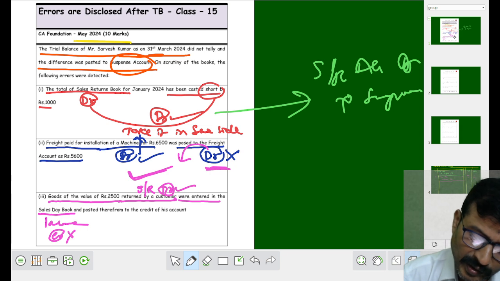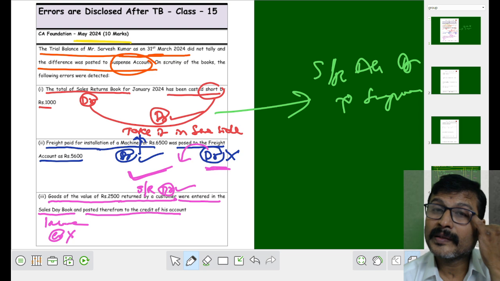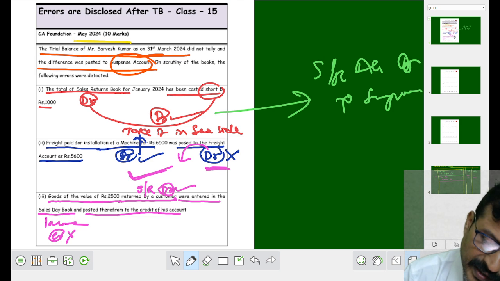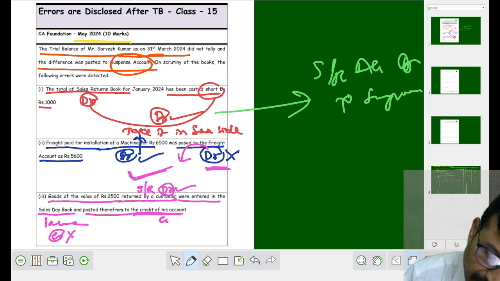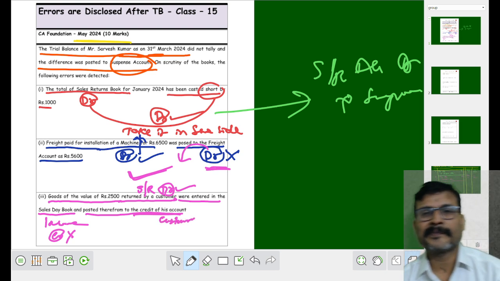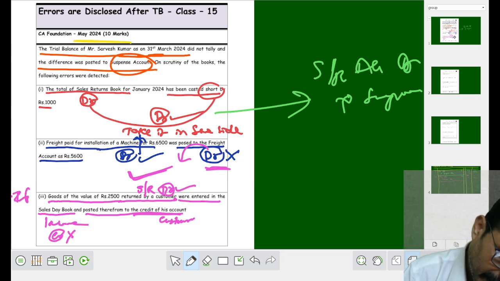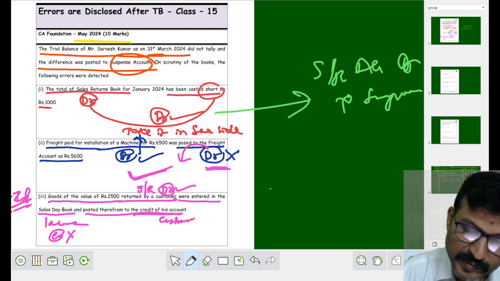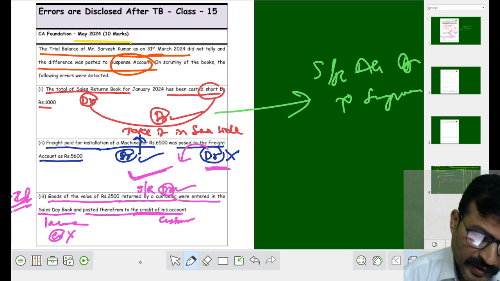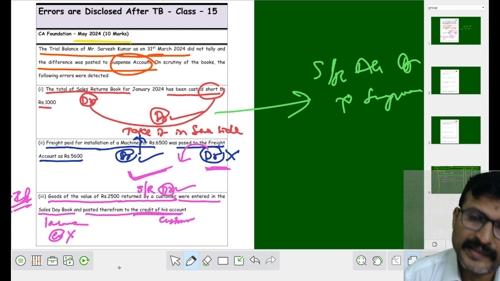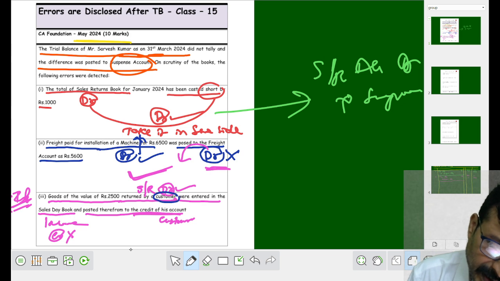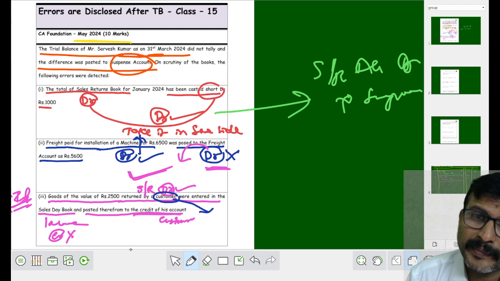Posted therefrom to the credit of his account. Credit of his account means credit of the customer's account. His means what? Customer. You put importance on this particular transaction. Let me explain once again. See, my dear students, let me explain this transaction once again. Goods of the value of 2500 returned by a customer. Returned means sales returns. Sales returns is to be debited. Who returned? Customer returned. Customer means debtor.